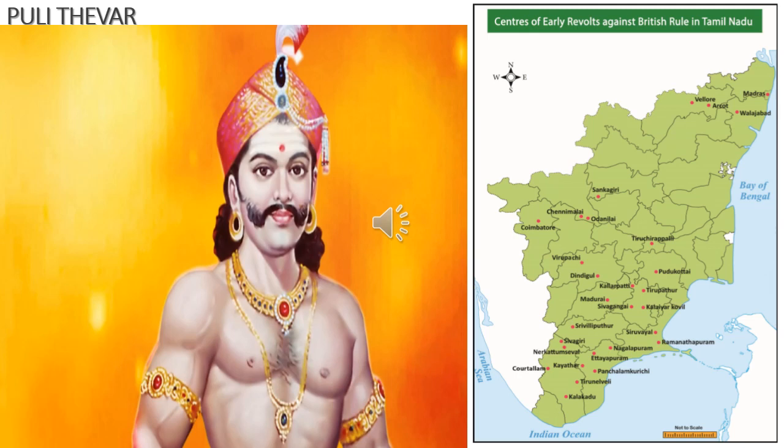PULI was the Palayakkarar of Nerkattum Seval. He refused to pay the tax to the British company and also to the Nawab of Arcot, Muhammad Ali, and he began to oppose both of them. They together attacked PULI in Tirunelveli, but both were defeated by PULI. So after defeating them, PULI tried to form a league of Palayakkarars to oppose the British and the Nawab.